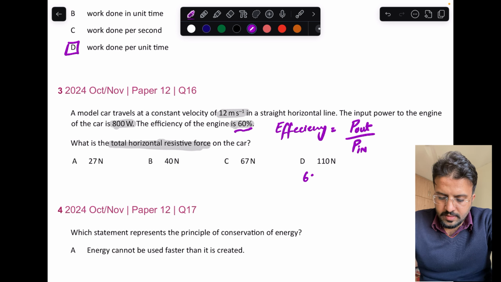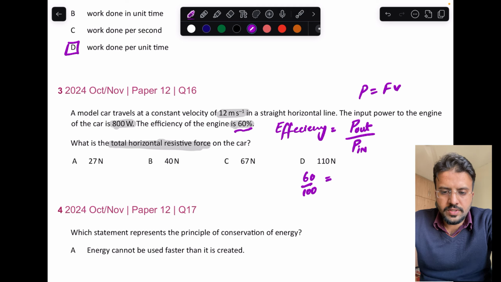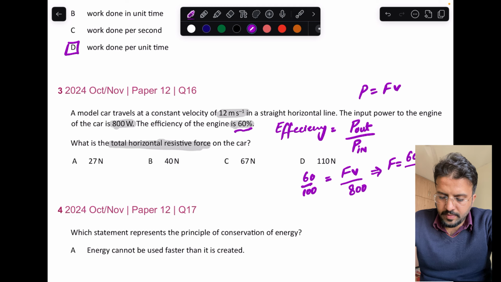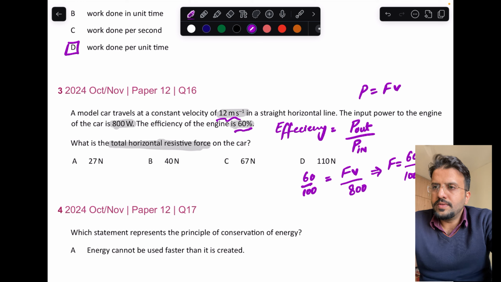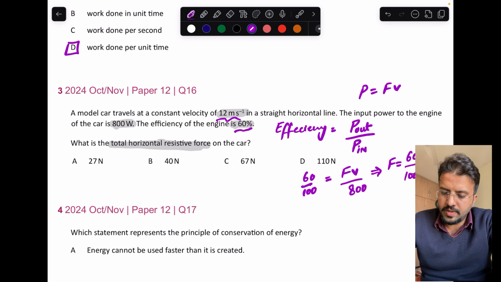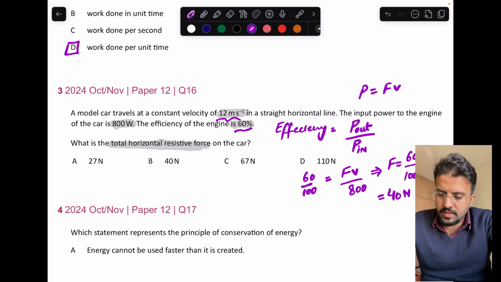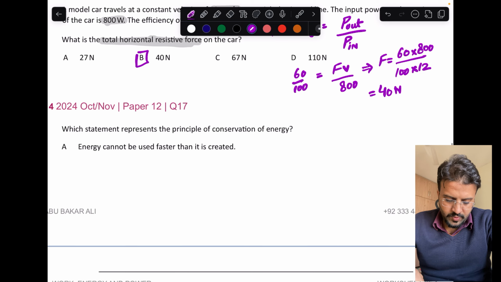This can be converted from percentage to a number. It will be 60 divided by 100, and output power P is equal to F into V. We have this relation for power, so you can write F into V. Input power is already given, that is 800 watts. So F can be written as 60 into 800 divided by 100 into V. V is given, that is 12. Let's do the calculation. When you do the calculation, you get 40 newtons. So it's option B, okay. Let's move to the next question.